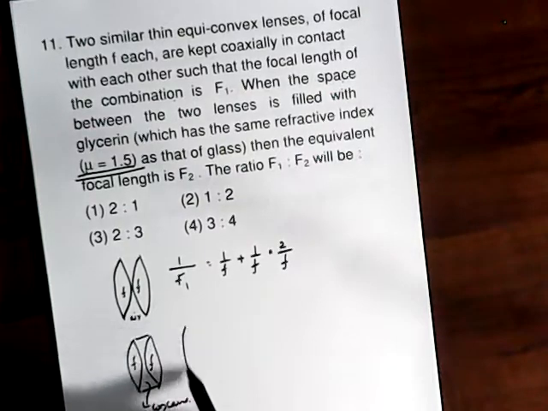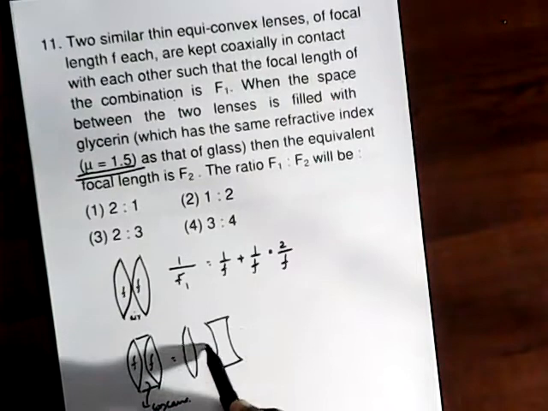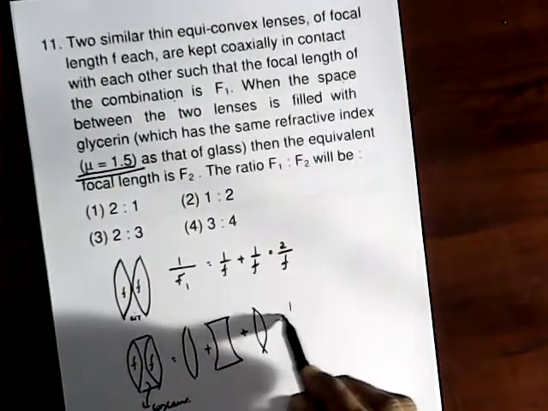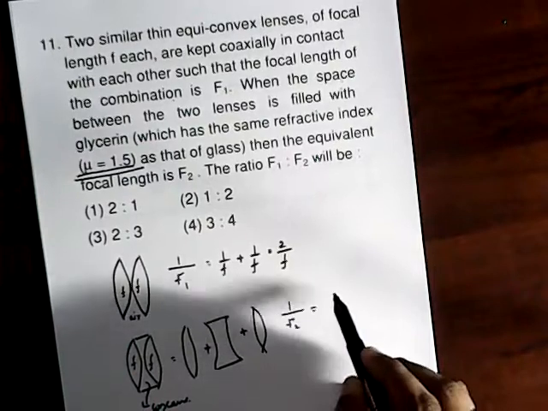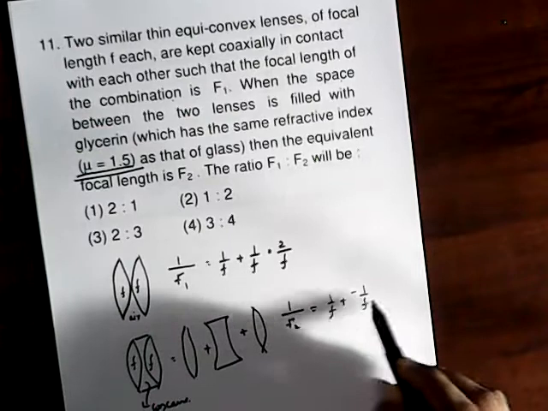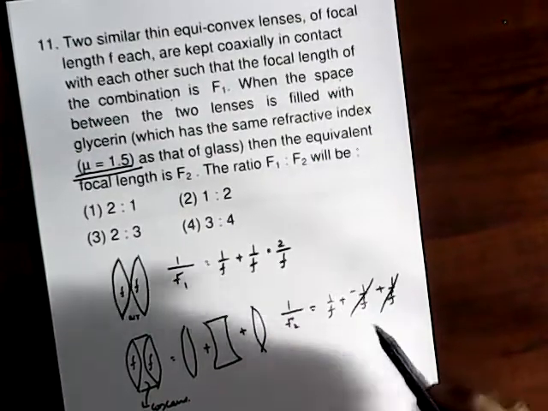Here there is one lens, then one concave lens, plus again one lens. So 1 by f equals 1 by f, minus 1 by f for the concave lens, plus 1 by f.